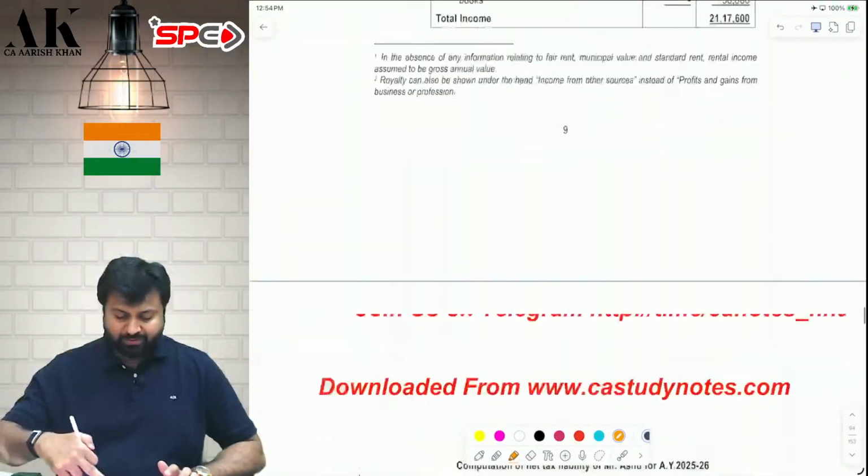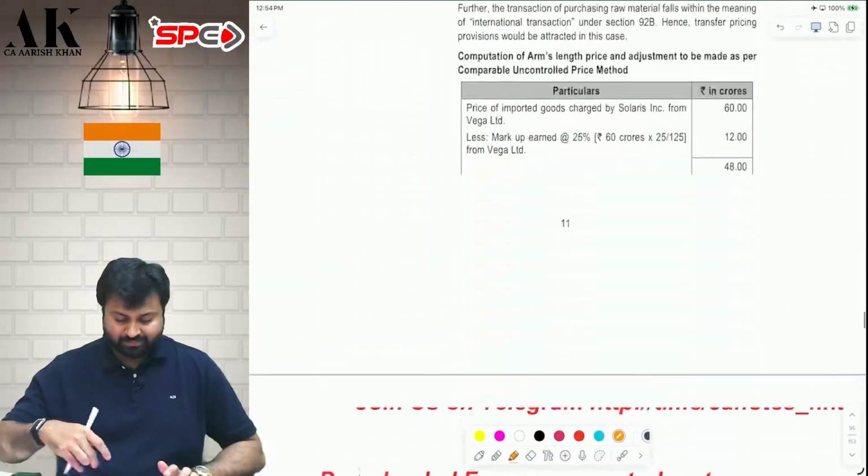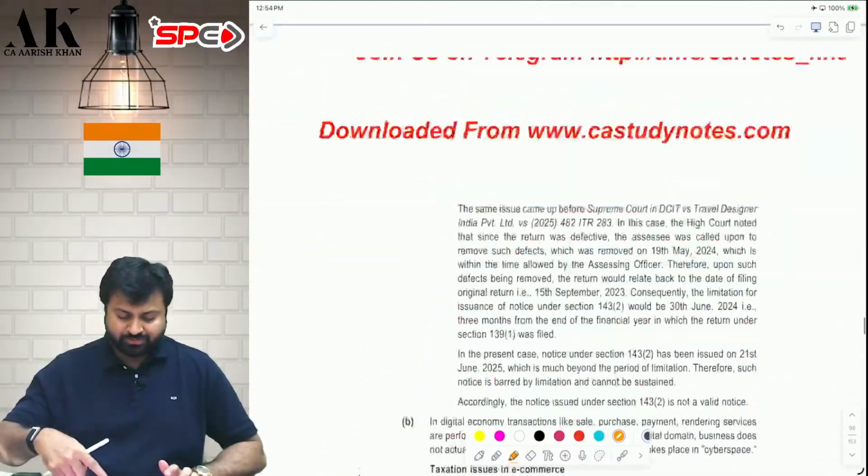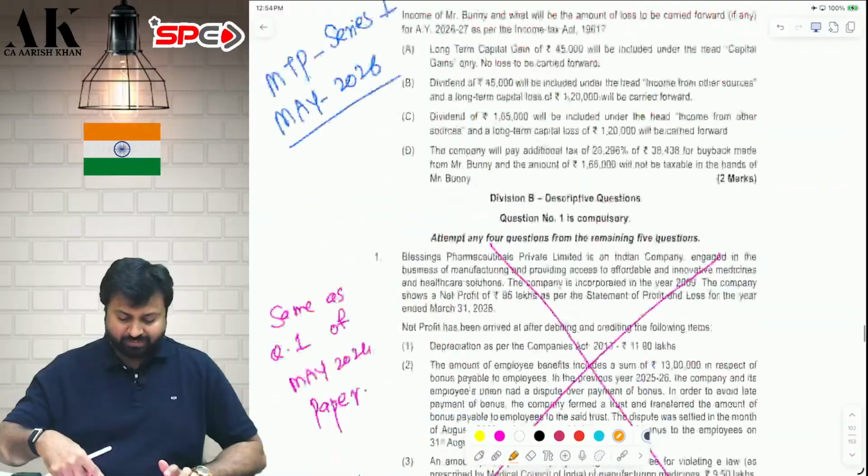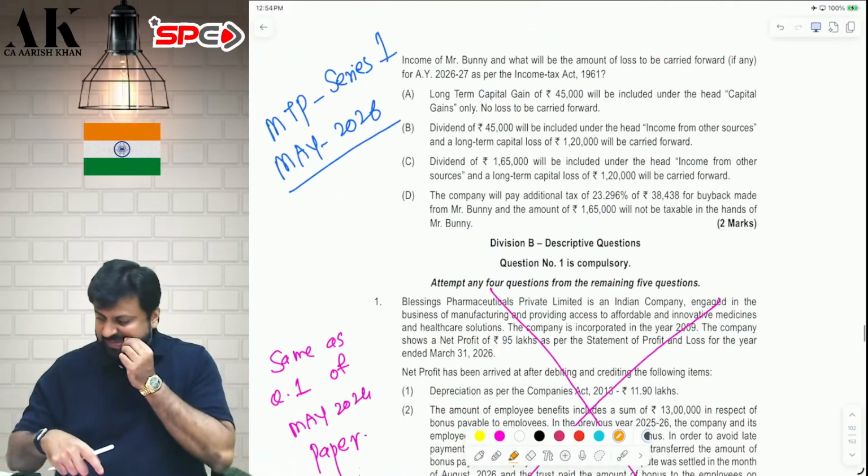Now we will come to the May 2026 MTP. Let's see what ICAI has done in your attempt MTP, May 26. Have they done anything new? Just give me 2 minutes.